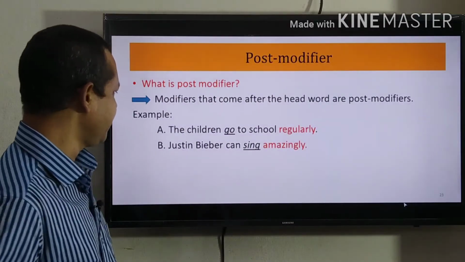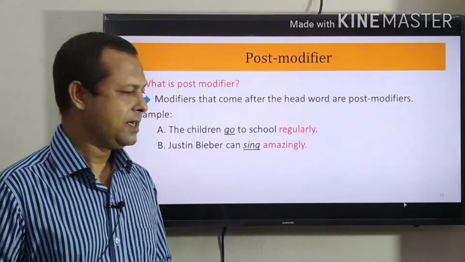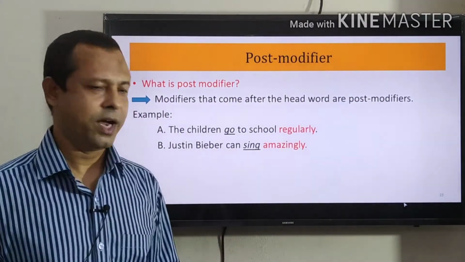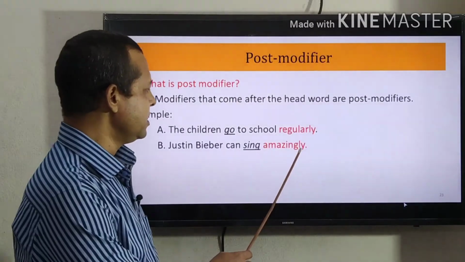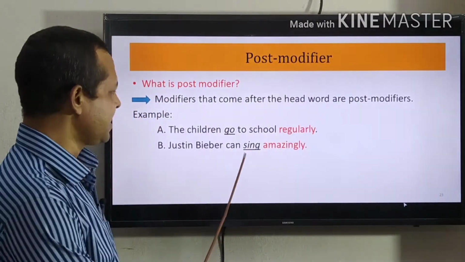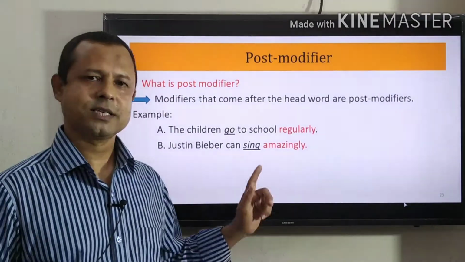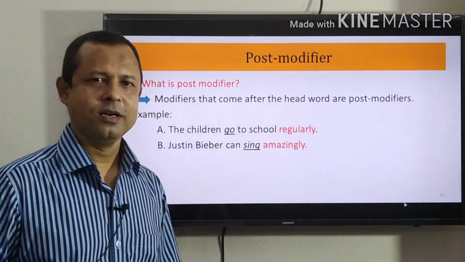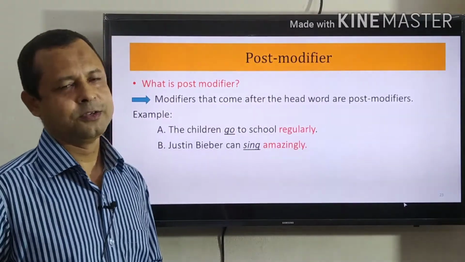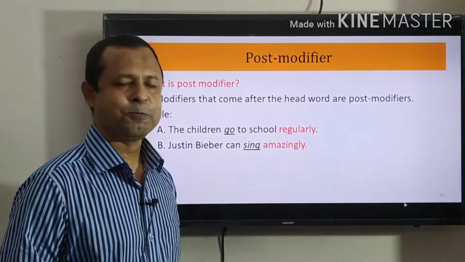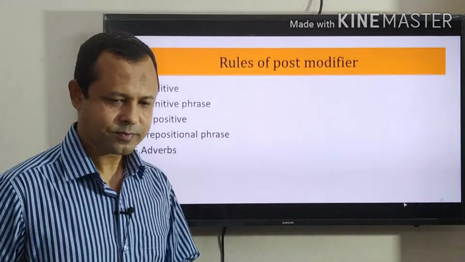In example B, Justin Bieber can sing amazingly. Here amazingly is modifier and sing is head word because this modifier is describing the verb sing and here modifier has come after the head word. That's why it is called post modifier. So I think what is post modifier is very clear to you now.